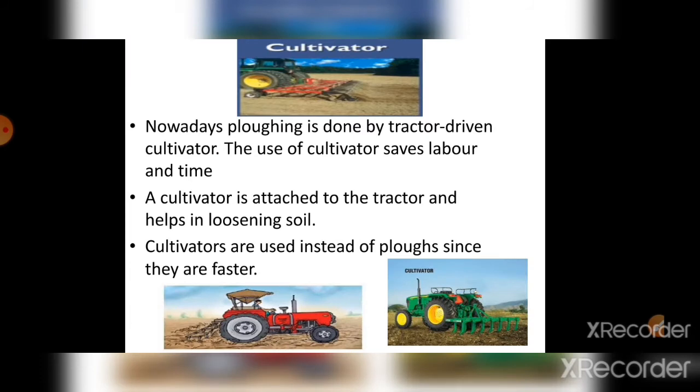Now the cultivator. When we use a plow and hoe over a vast area of land, we need a lot of labor, and more time is needed. The cultivator is a machine. It makes the work faster and saves labor and time. The cultivator is tractor driven. Here the tractor is using the cultivator, and the work is faster.